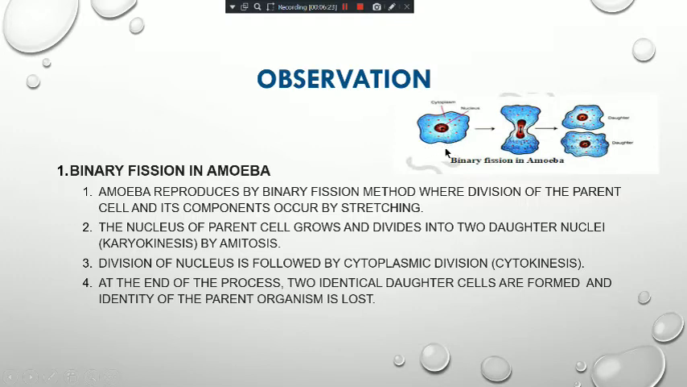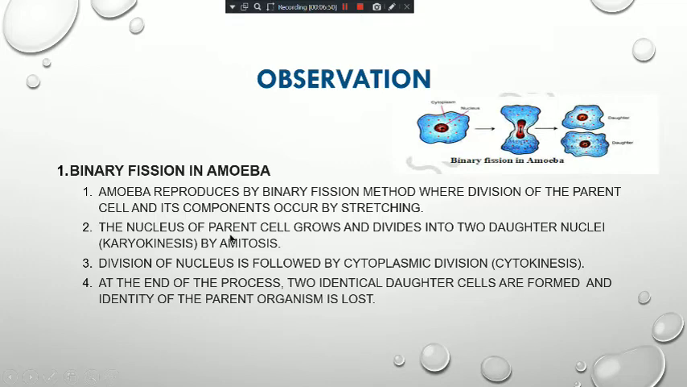So what is the first stage? The mature amoeba. What is the second stage? Division in the nucleus. What is the third stage? The division starts in the body wall. Then what is the last stage? Then one amoeba divides into two daughter amoeba. So this is our observation.